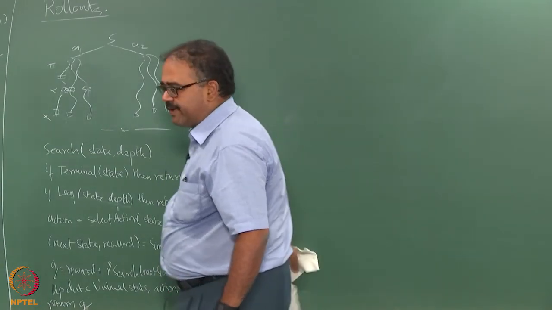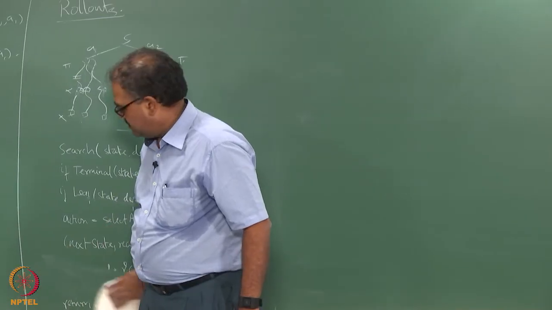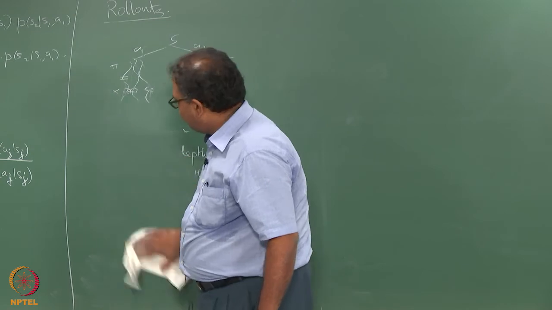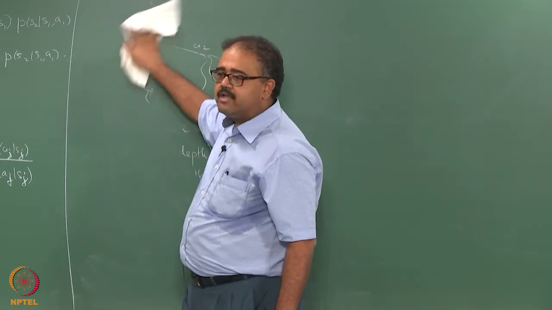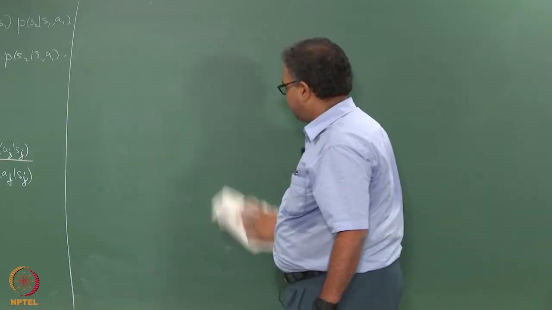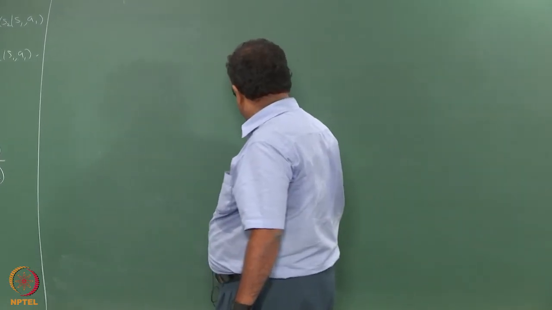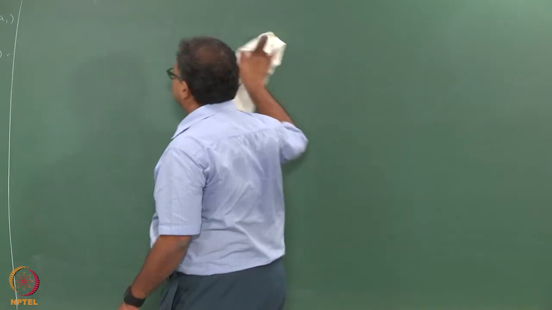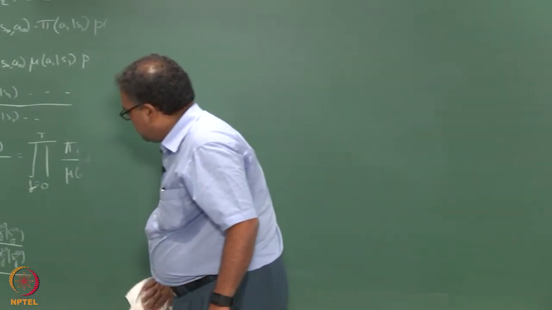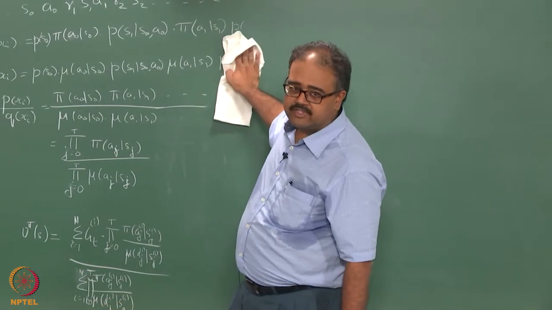So this is the end of chapter 5. We are starting chapter 6, but chapter 5 in the second edition of the book has one additional section, where they talk about some recent work primarily done by Rich Sutton and his group on trying to reduce variance in Monte Carlo sampling.